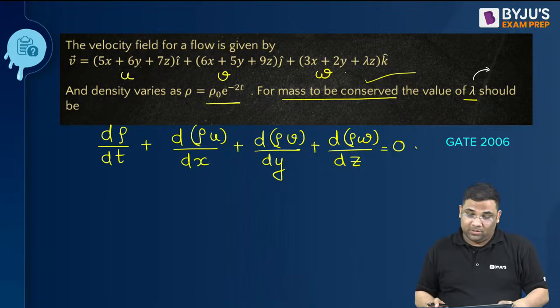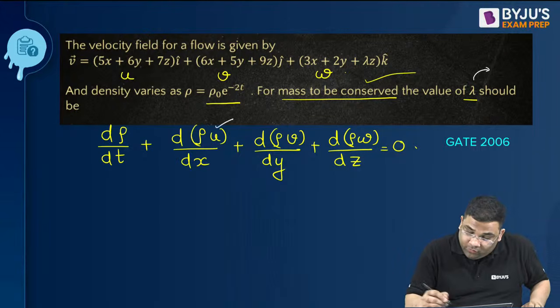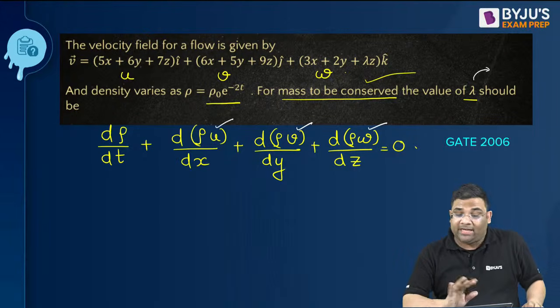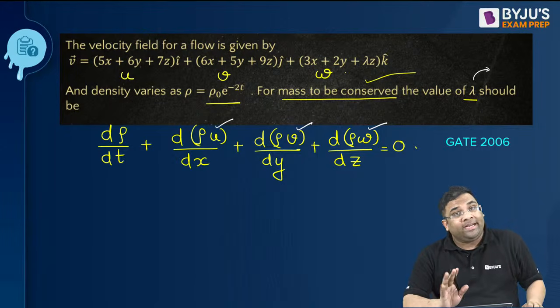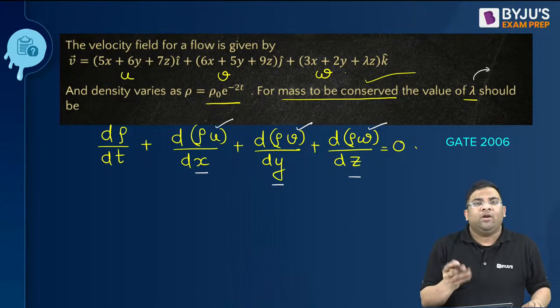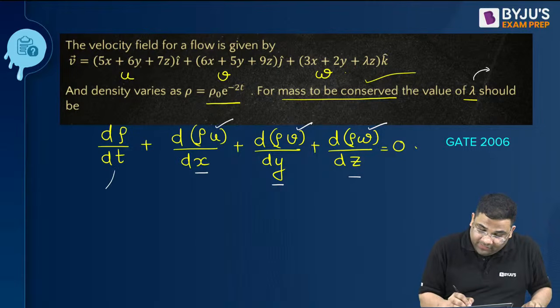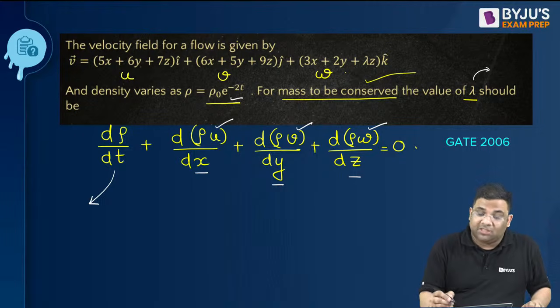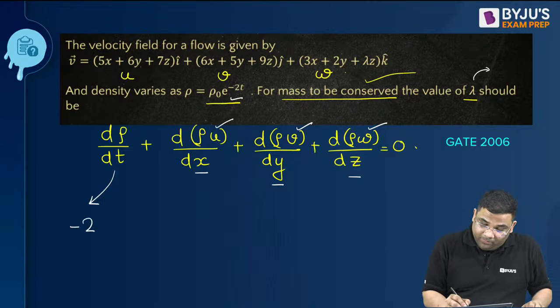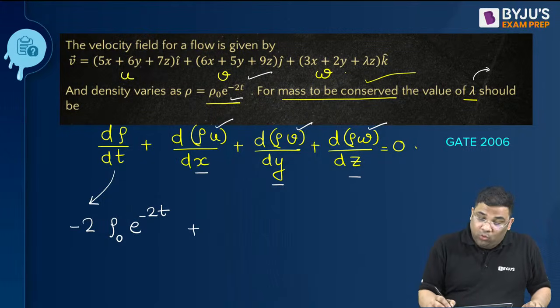Minus 8, very good. You see, this u, v and w are functions of x, y, z. But rho is a function of only time. So when you're differentiating with respect to x, y, z, rho will not matter, right? So I can take that rho outside. First, if I differentiate this rho with respect to time, what I will get? I'll get minus 2 rho naught e to the power minus 2t, right? If I differentiate this with respect to time, then I can take the rho outside.